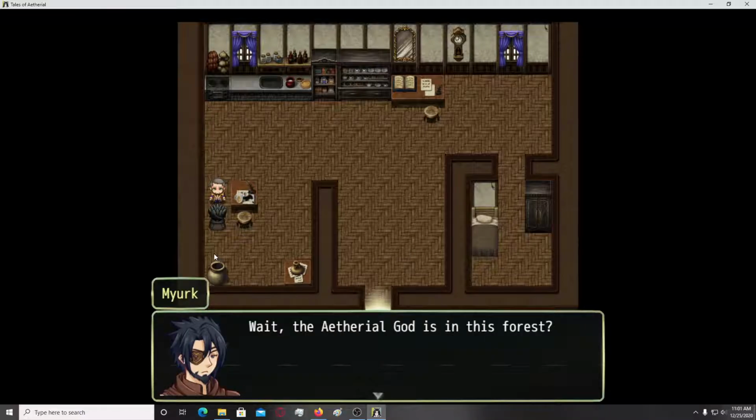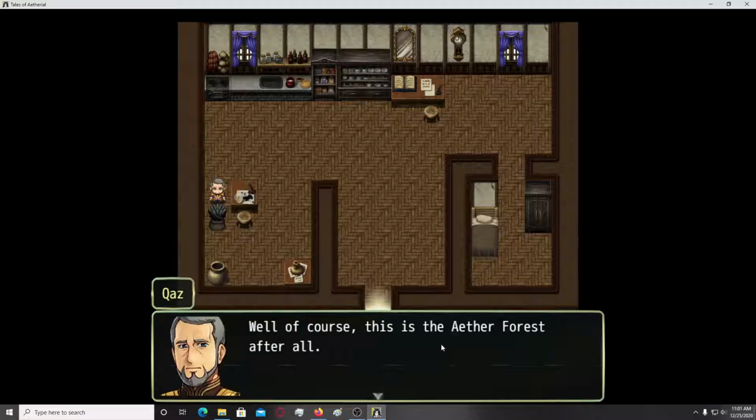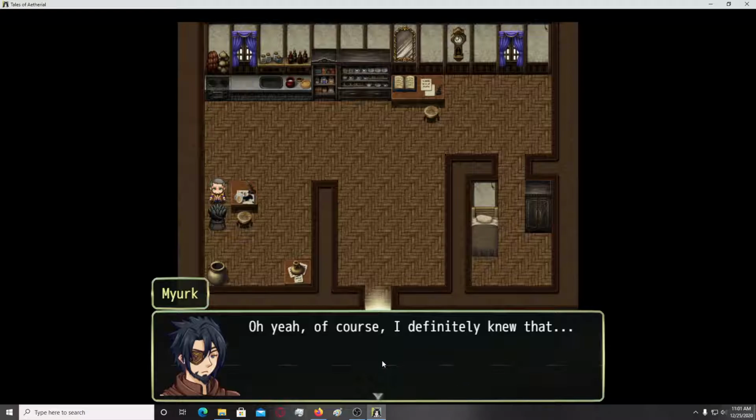Okay, so exclamation mark and wait. Wait, the ethereal god is in this forest? Well, of course, this is the Ether forest after all. So I'm guessing Ether, ethereal, kind of makes sense. Of course, I definitely knew that.